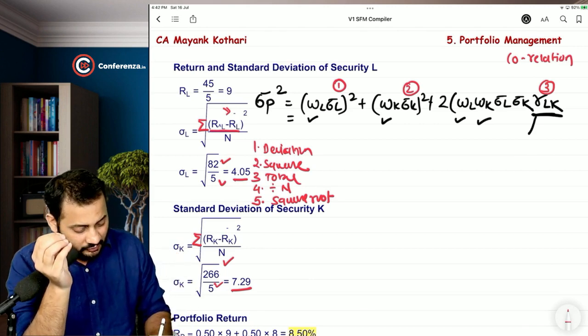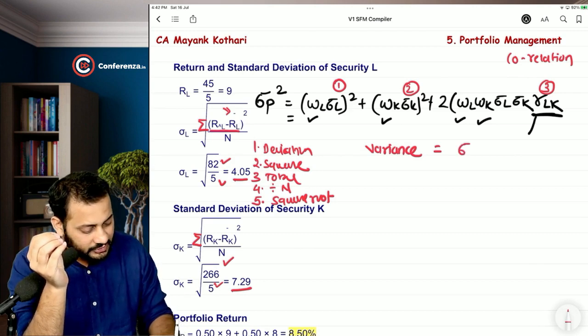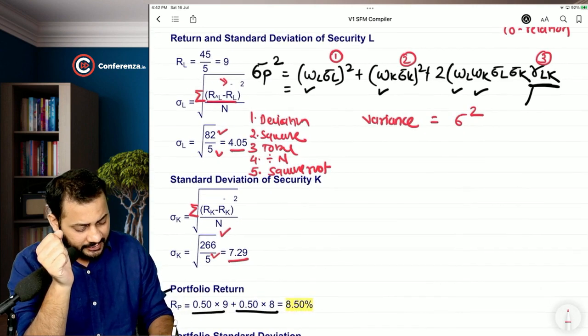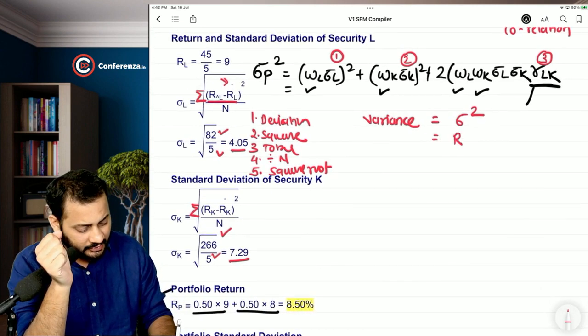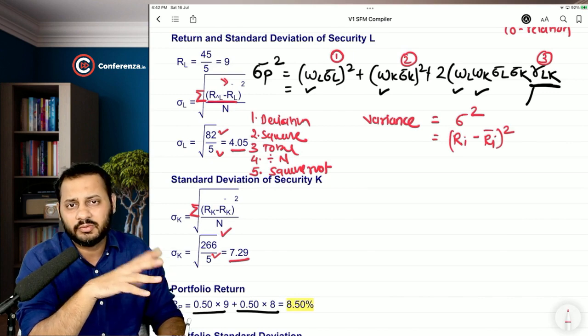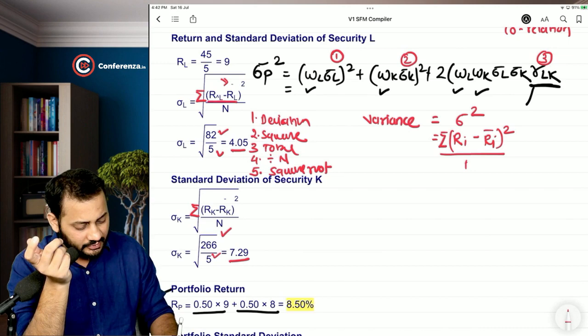Now, what is the formula for variance? It is nothing but standard deviation square. This is how we represent variance, and standard deviation square is nothing but Ri minus bar Ri, and then we do the square, right? If there is probability, we will multiply it with the probability, otherwise we will do the summation and then divide by n.